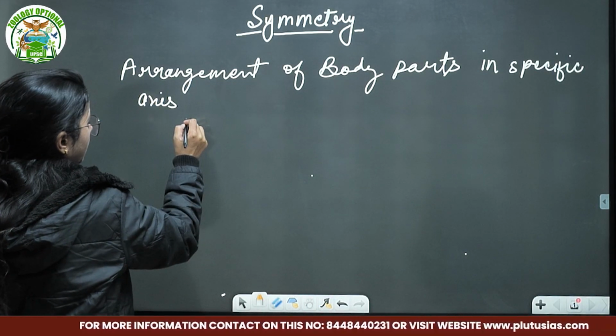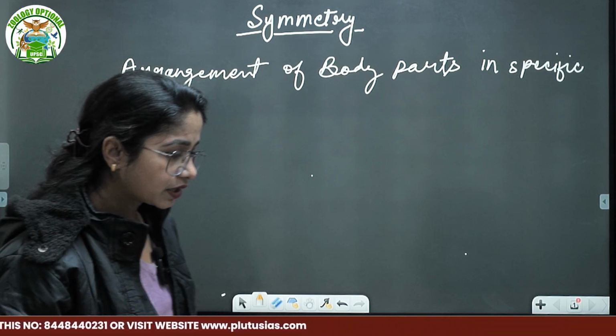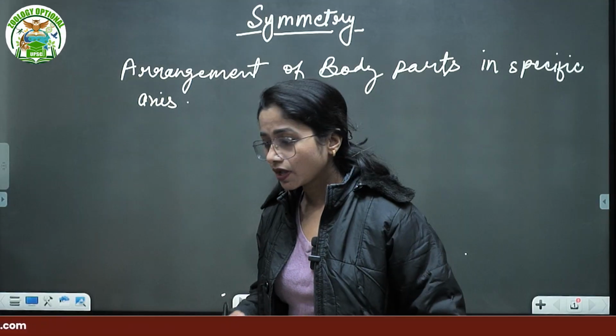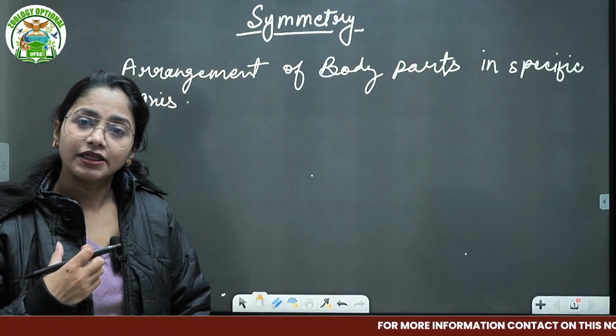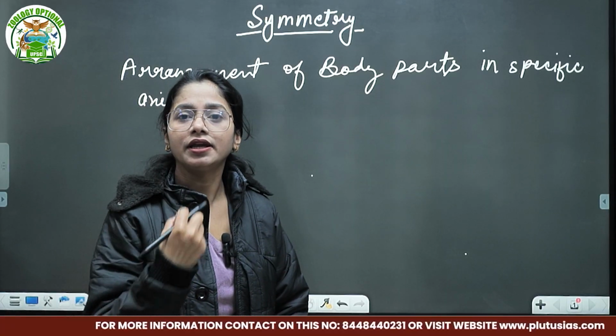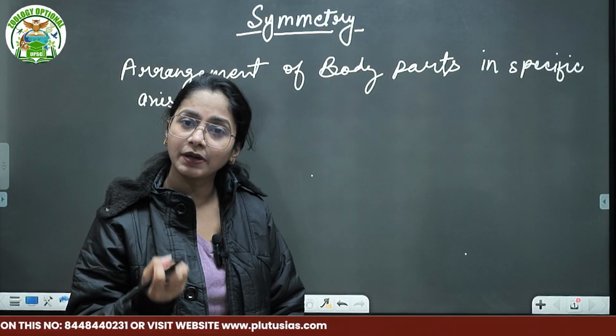That simply means that whatever the body part, to have that particular kind of symmetry, the organism or the animal body must have that kind of development which shows equal arrangement, one arrangement and another arrangement, whatever kind of arrangement.